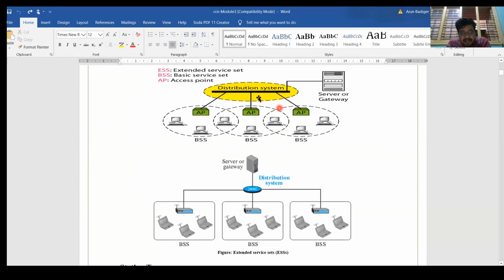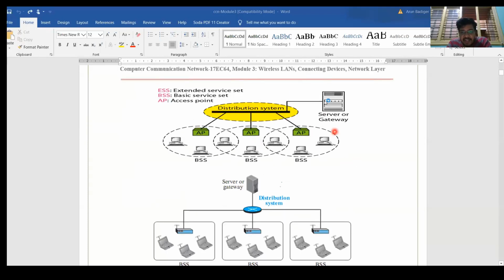In this one, you can see that this dotted circle is a BSS. Each one of these three computers are connected to the first BSS, another three are connected to the second BSS, another three are connected to the third BSS, basic service set. So this is one ESS. All these combined together create one ESS, that is extended service set. When we have multiple of these things, we call it multiple extended service sets.